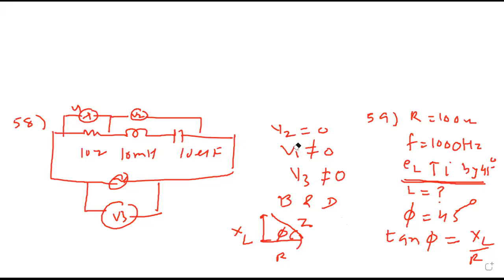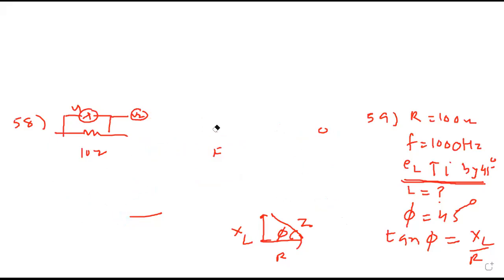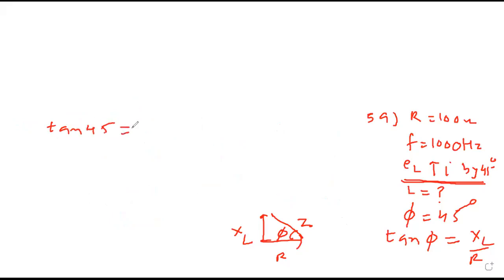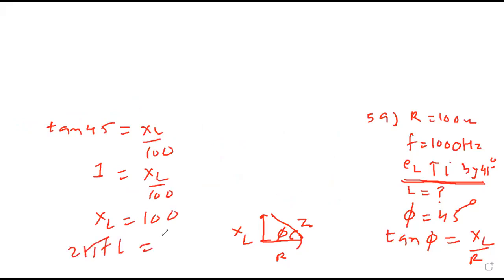So from this I can write like this. tan phi means tan 45 equals XL upon R, 100. Tan 45 is 1, so 1 is XL upon 100. XL equals 100. 2 pi FL equals 100. So inductance L is 100 upon 2 pi into frequency 1000.